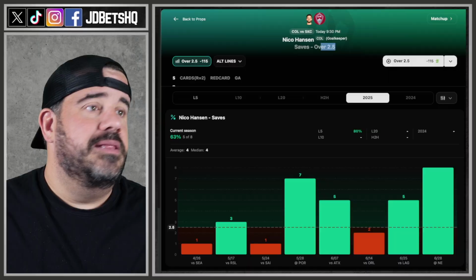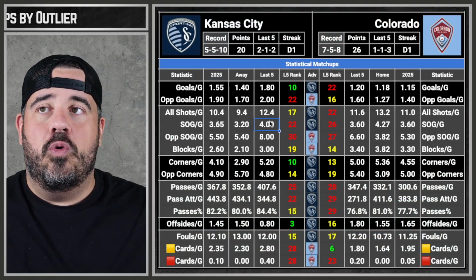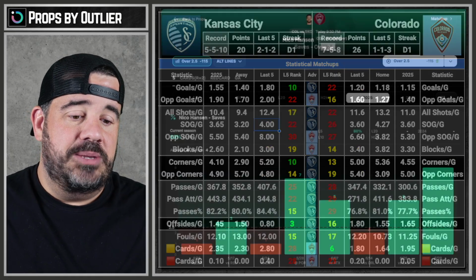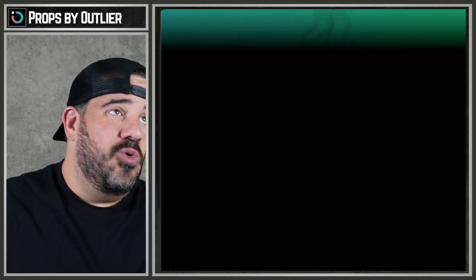Kansas City literally averages 3-2 on the road, 3-6 the whole season, and 4 in the last 5. Nothing about that screams takes over 2.5. That just doesn't. And there's a reason why the odds are only 115. They want you to take this. I'm not doing it. No, I shall not fall for that.